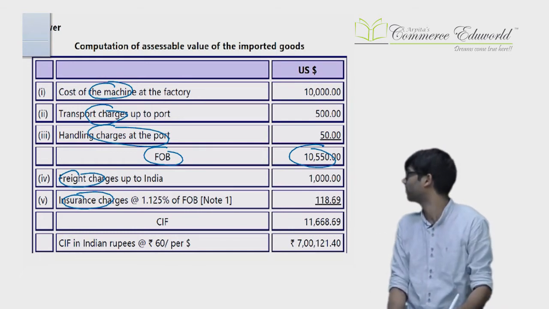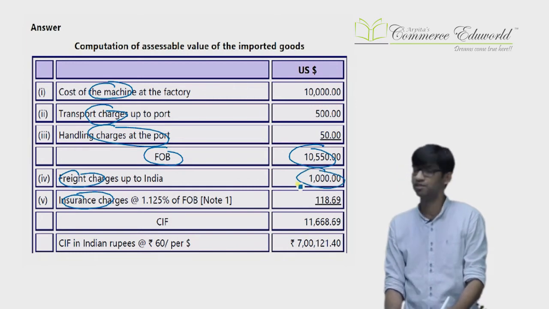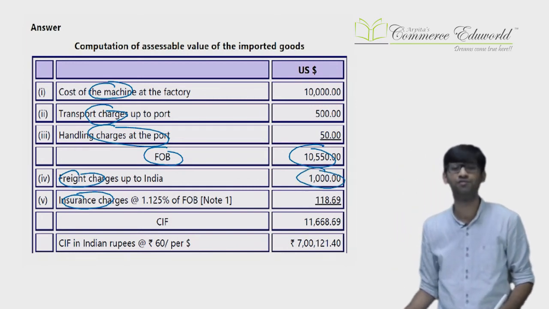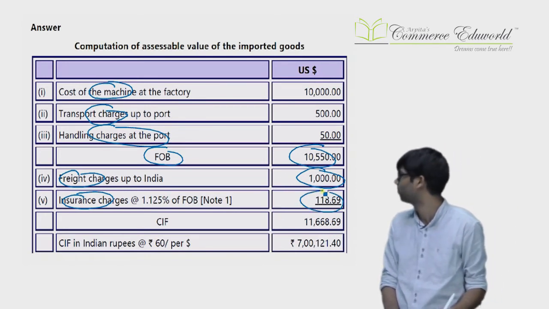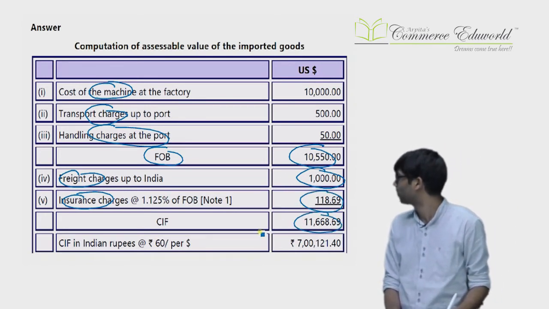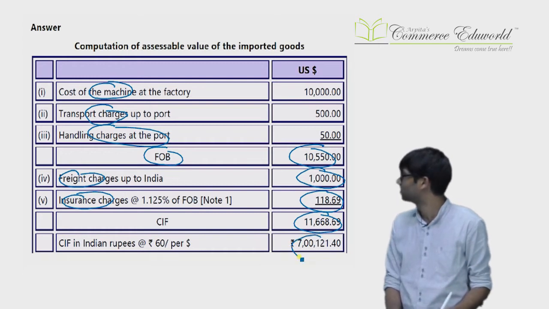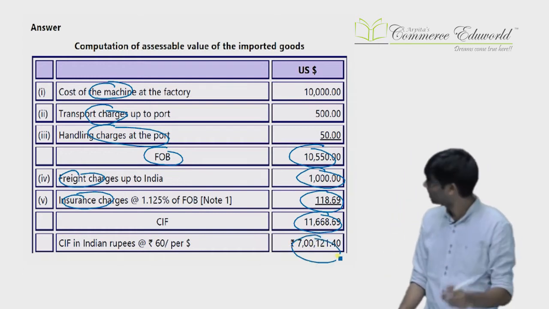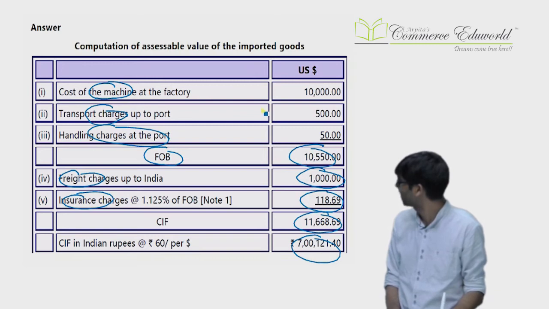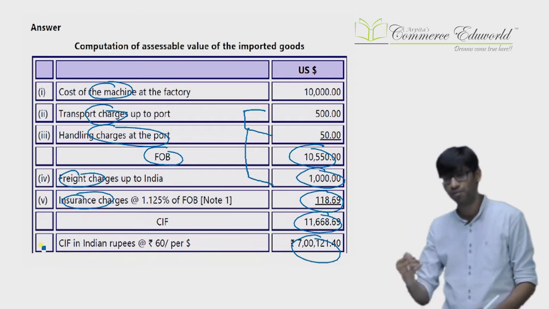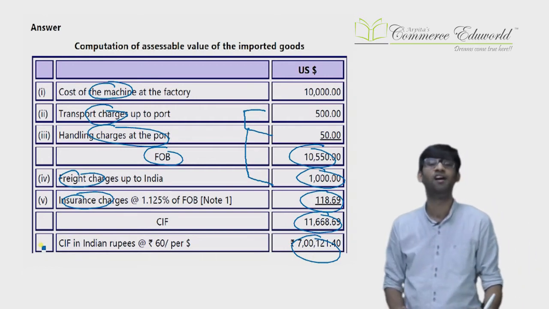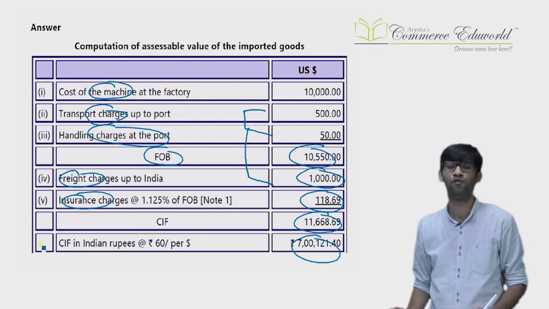And you know the actual freight 1,000, that will be considered. Insurance is not ascertainable, that is 1.125% of the FOB, you will consider that 1.125% of the FOB. You will get the CIF in dollars, you will convert into rupees, that's the value. You need to understand that this transportation, handling and this transportation entirely is considered as cost of transportation, but some part is included before FOB, some part is included after FOB, but they are included in FOB.